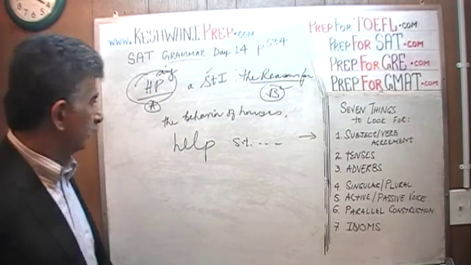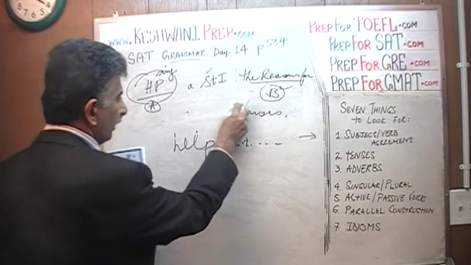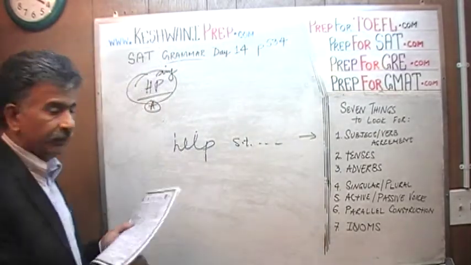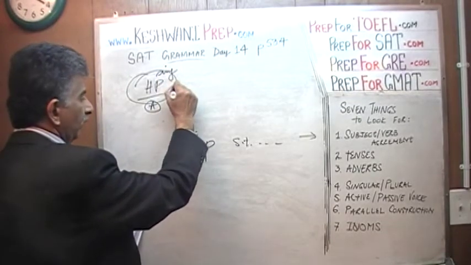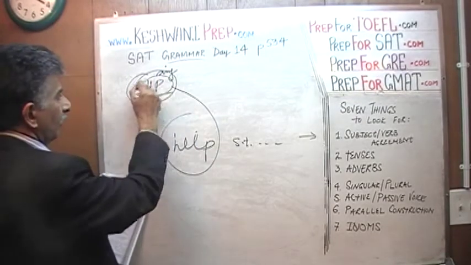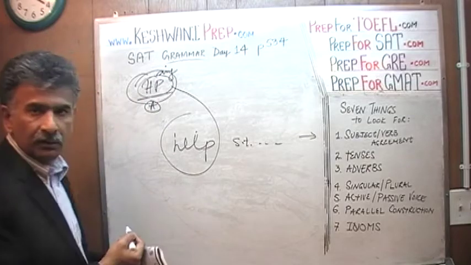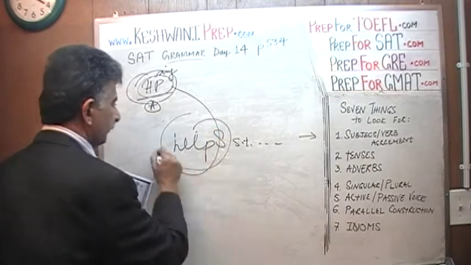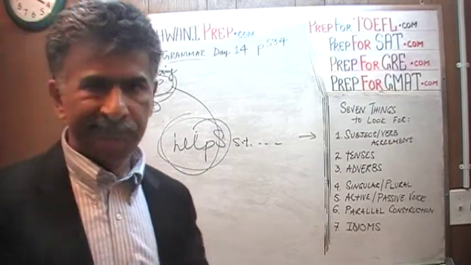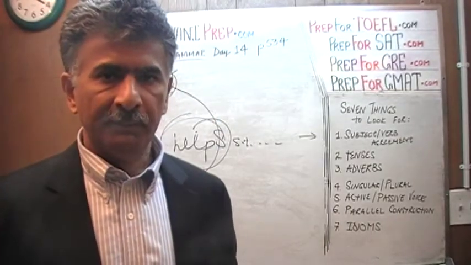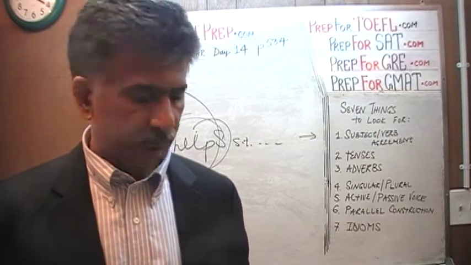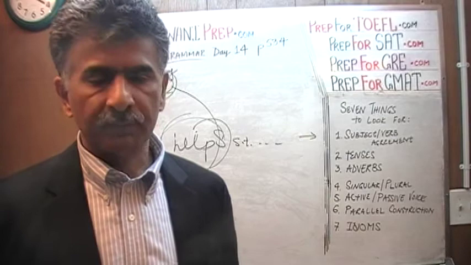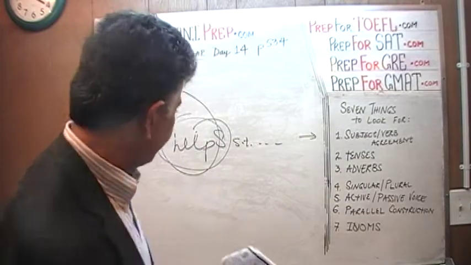If we get rid of all of this part in the middle, which is irrelevant, and just concentrate on the subject and the verb, it says horse psychology help. No, horse psychology does not help. Horse psychology helps, because it is singular. Psychology helps. Mathematics helps. Economics helps. These are all singular because it's one subject. That's what's wrong with it. The answer is B.